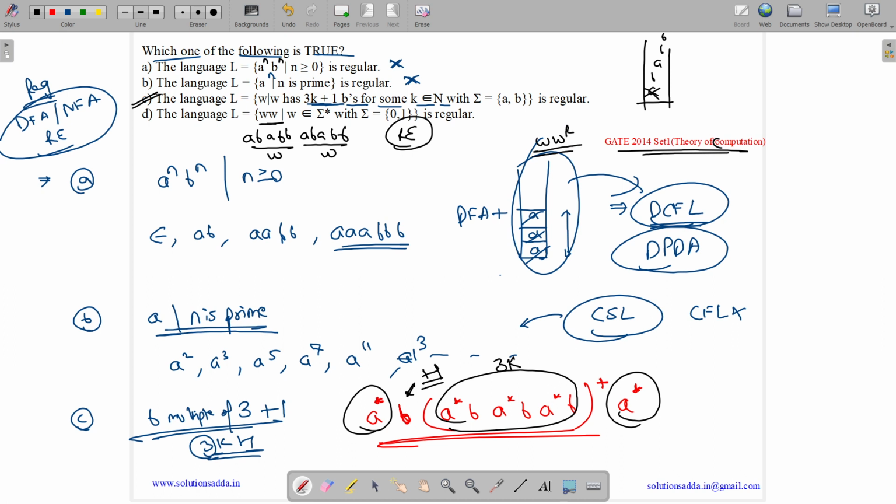WWR can be done easily, but WW is not a CFL. It is a CSL. It can't be done using a pushdown automata. So it is not regular. So the correct answer is option C, it is regular.